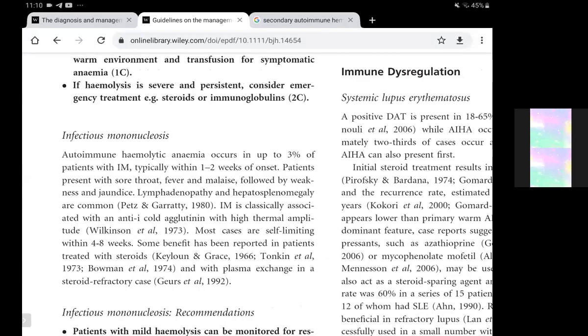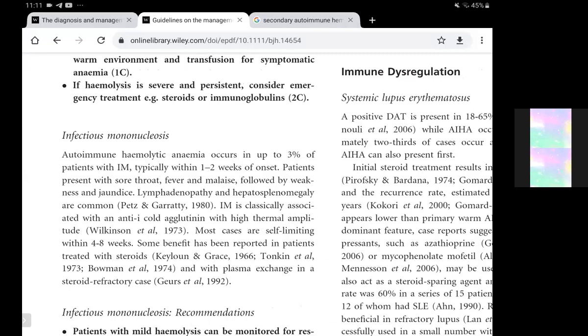So in this case, there is weakness and jaundice, and apart from the upper respiratory tract throat infections, lymphadenopathy and hepatosplenomegaly are also common. And this is classically associated with the anti-small i cold agglutinin with high thermal amplitude. And most cases are self-limiting within 4 to 8 weeks.